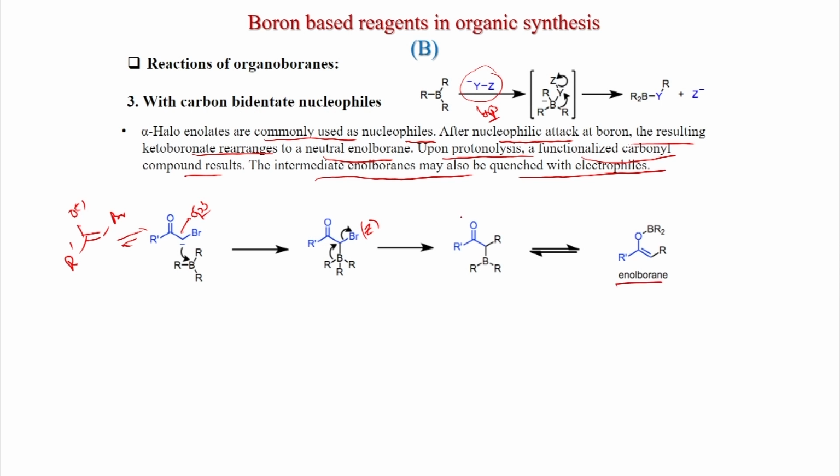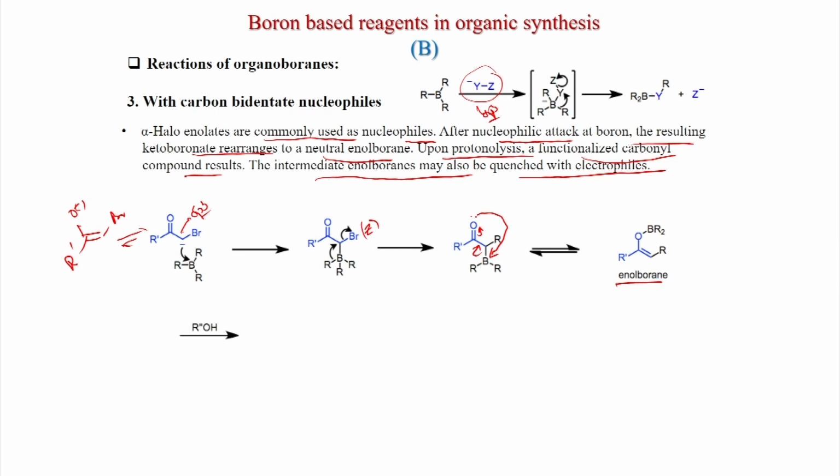So how is it forming? This oxygen is attacking the boron, and this carbon will become a single bond. So that is happening here. You get the enol borane. Here you get a double bond, and this becomes a single bond. And the oxygen-boron bond is formed, giving the enol borane.